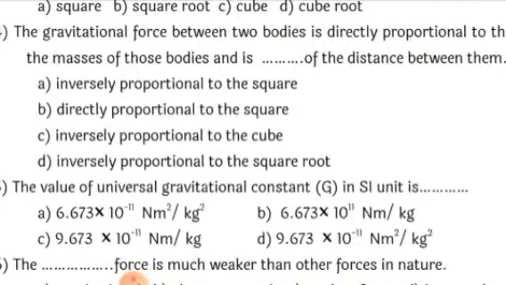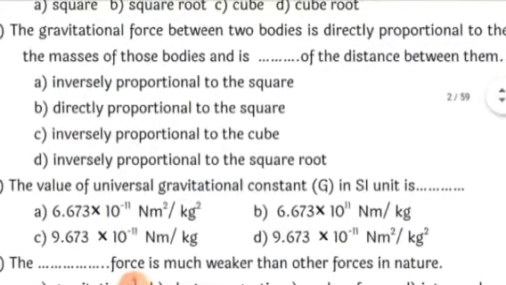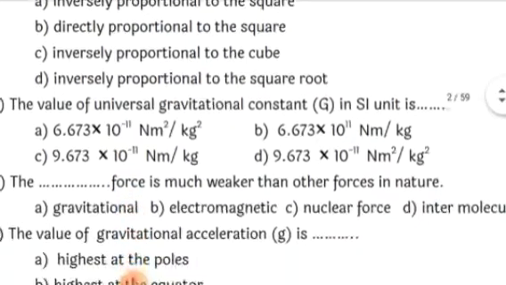That is, F is proportional to m1 into m2 upon d square, wherein when you take out the proportionality sign, you get F is equal to G into m1 into m2 upon d square, where m1 and m2 are the masses and d is the distance, square of the distance between the two objects.